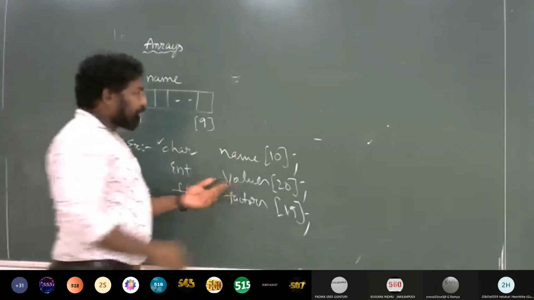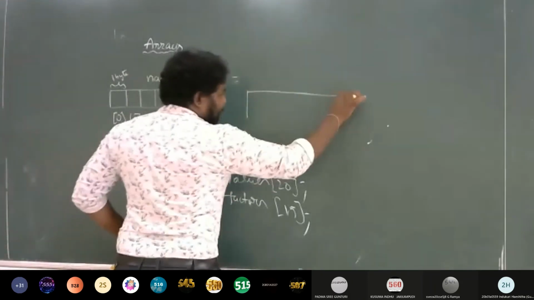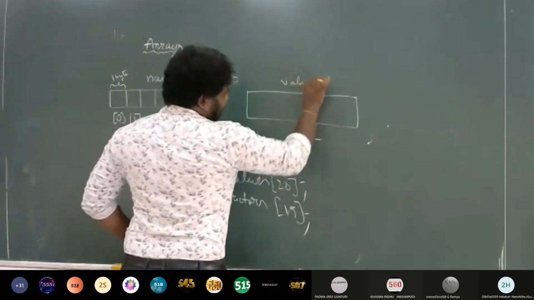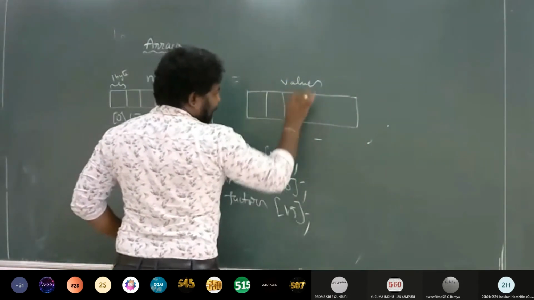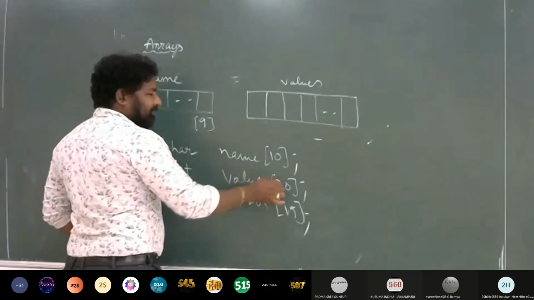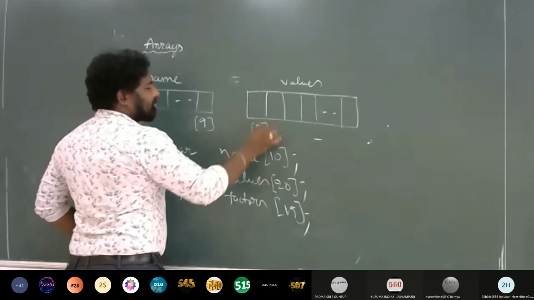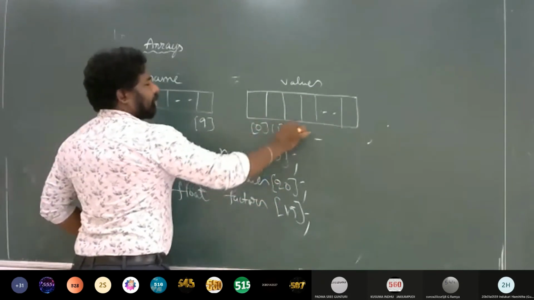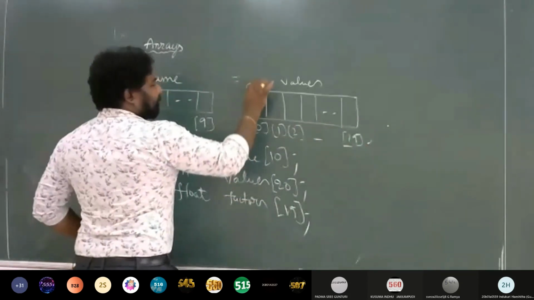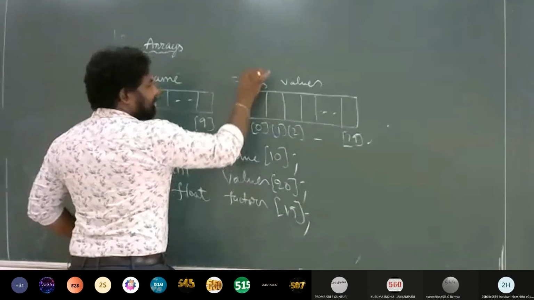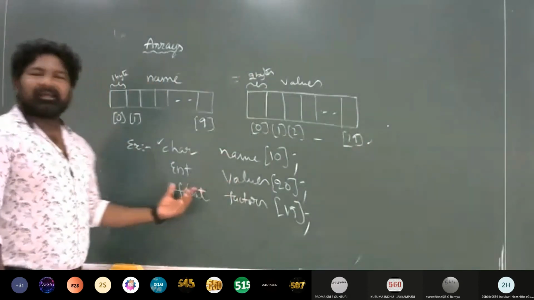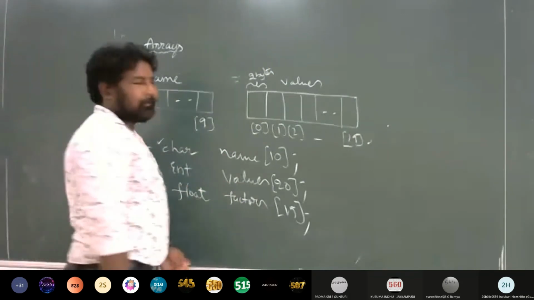Now another array, and its name is values. Here there will be place for 20 elements because the size is 20, and the indexes are 0, 1, 2 and so on until 19. Here the size of a single element is 2 bytes. Why am I saying 2 bytes? Because its data type is integer, right?